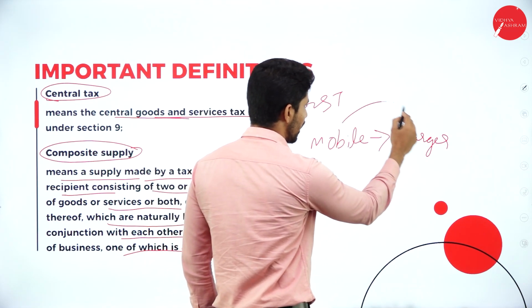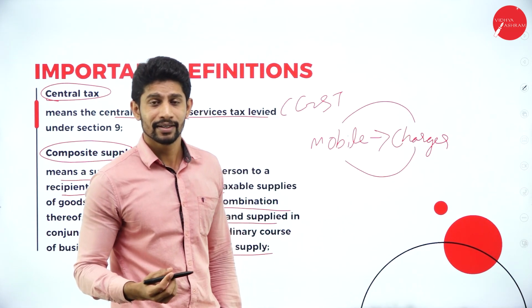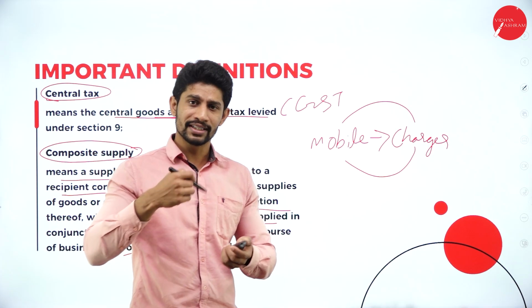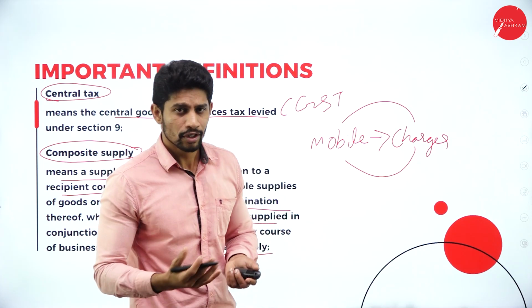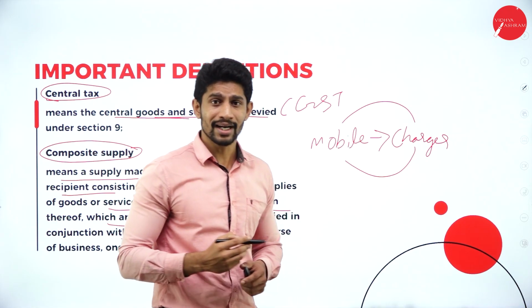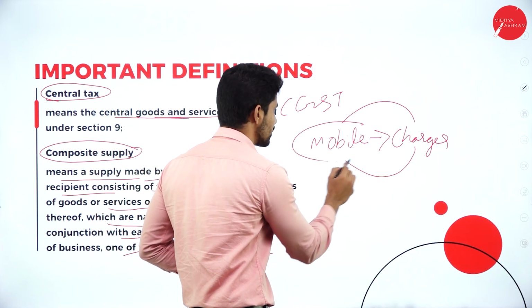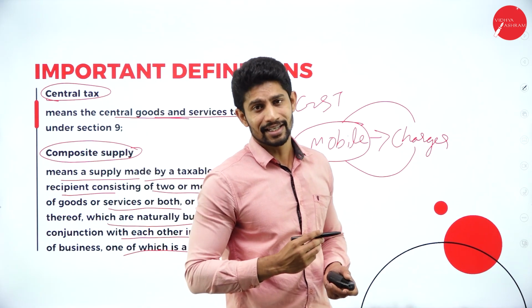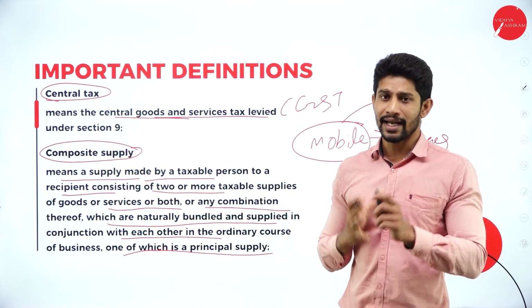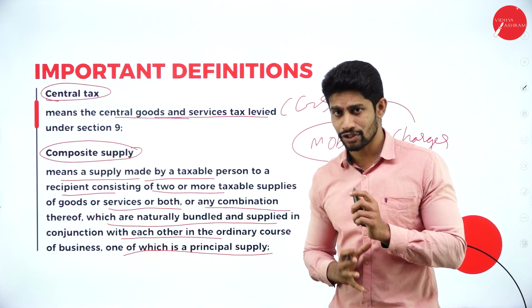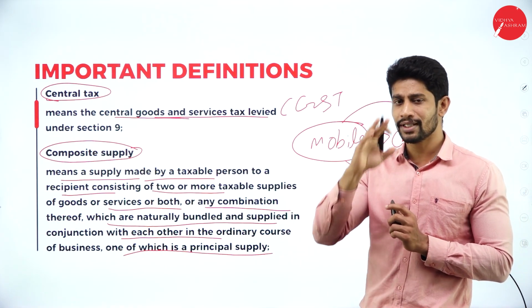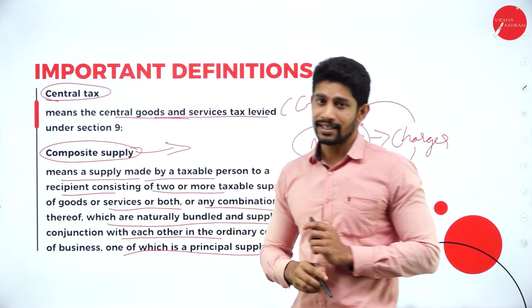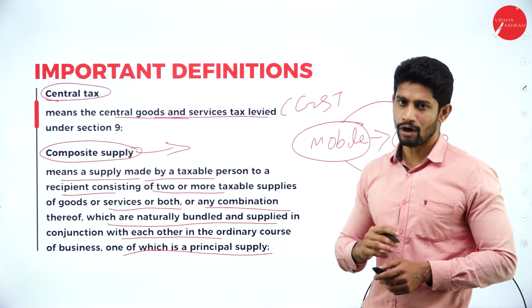So here, both mobile and charger are dependent on each other. Without the charger, you can't charge the mobile. If you're holding just the charger, without the phone, no use. So here both the items depend on each other, and the mobile is the principal supply or the basic supply, right? So this is called composite supply. Here the items are bundled naturally, and among those items, one item will be the principal supply. That is called composite supply under CGST Act 2017. That is the meaning of composite supply.